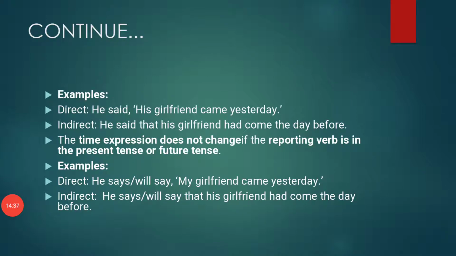For example, direct: He said, "His girlfriend came yesterday." Indirect: He said that his girlfriend had come the day before. The time expression does not change if the reporting verb is in the present tense or future tense. For example, he says or he will say, "My girlfriend came yesterday." So he says or will say that his girlfriend had come the day before.